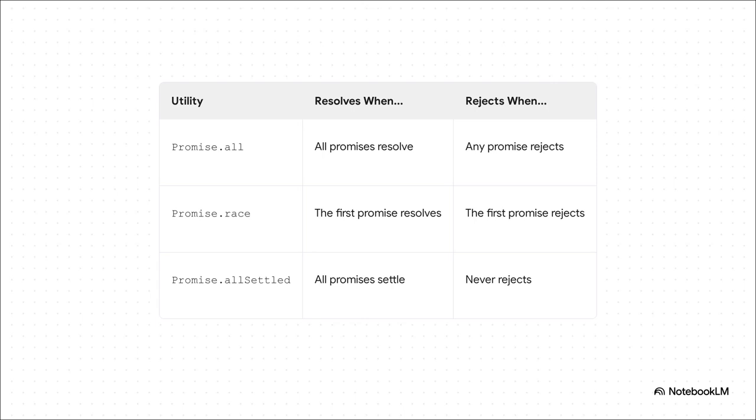You've got all and race. But check out that third one, Promise.allSettled. This one is your secret weapon, your safety net. It never rejects. It just waits for everything to be done, and then it gives you a neat little report card. This one passed, this one failed. It's perfect for when you have to know what happened to every single operation, win or lose.